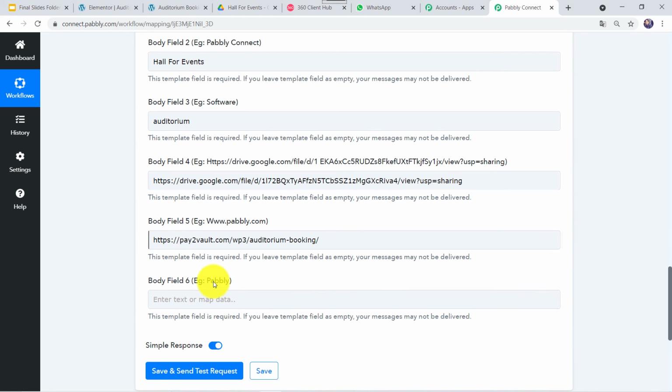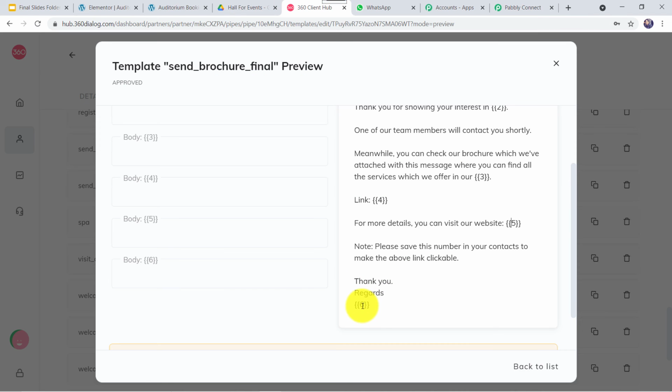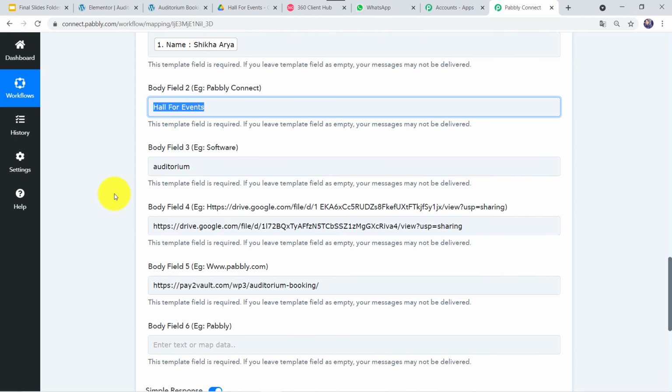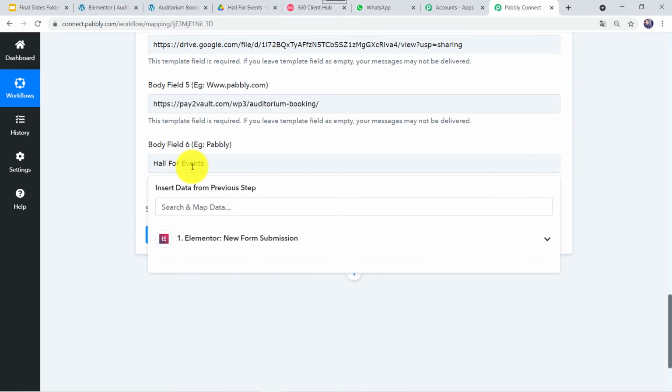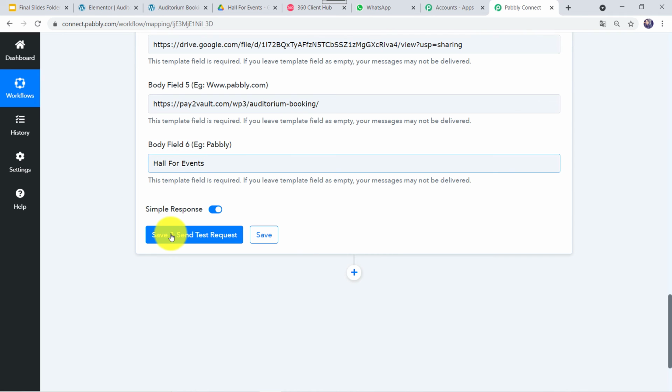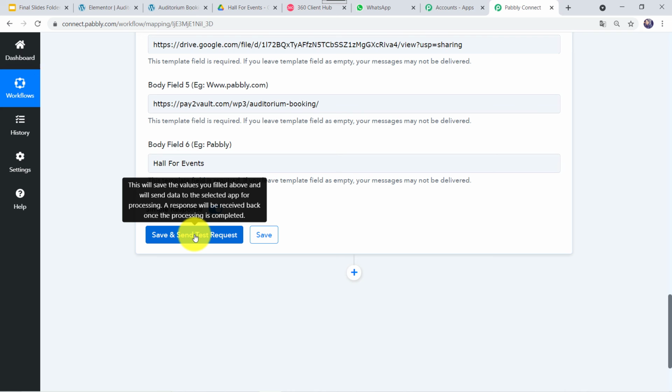Here body field 6, example Pabbly. Okay, here thank you, regards. The 6th parameter is again the auditorium name, that is Hall for Events. We are going to simply copy this from here and type it over here. Okay, so we have given the 6th parameter also. And now let us click on save and send test request.